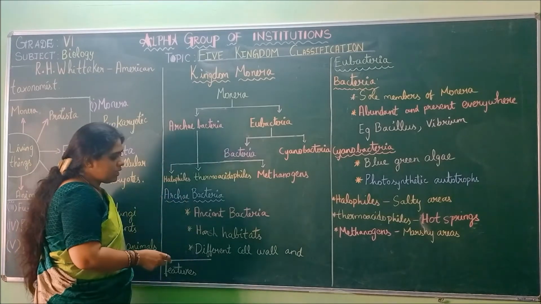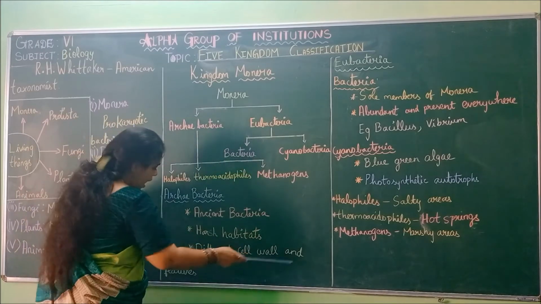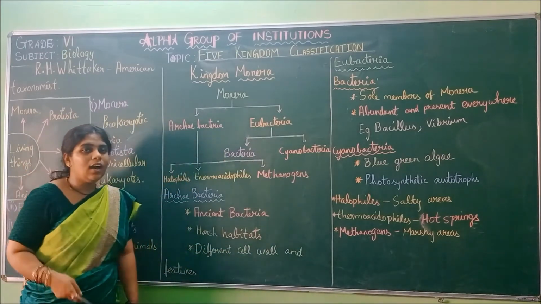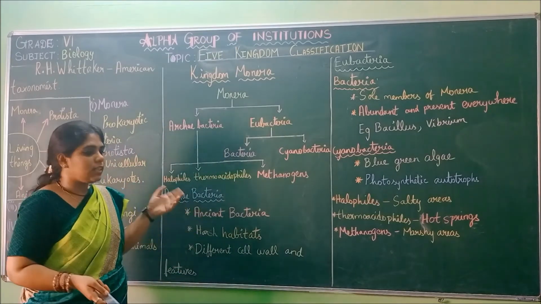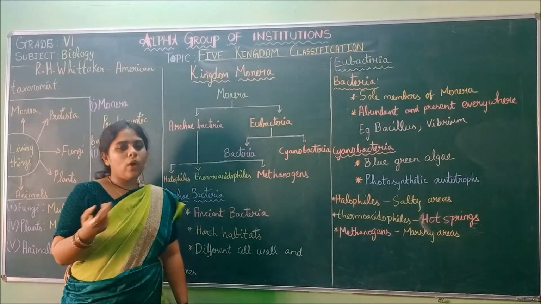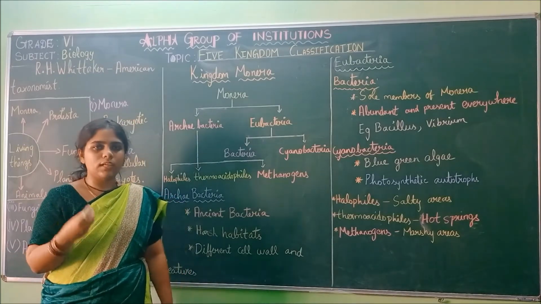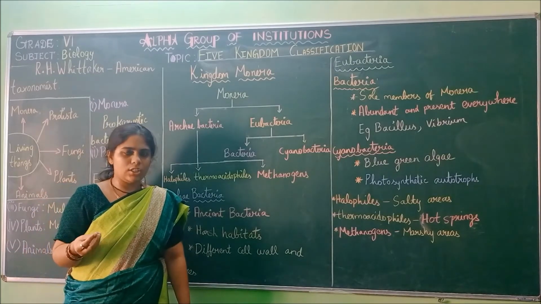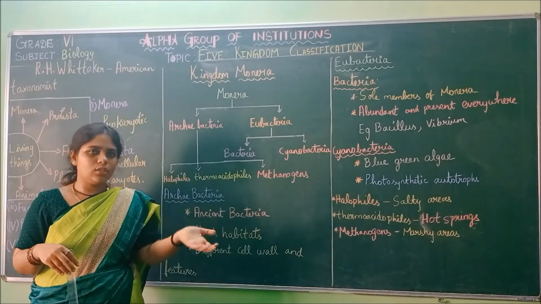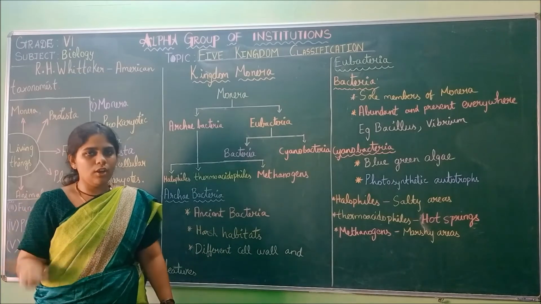Then the third is they have a different cell wall and features. Comparing to the other types of bacteria, they have a different cell wall and features. Why? Because they have to survive those harsh conditions, that is, in the high salt content place or in the hot place.